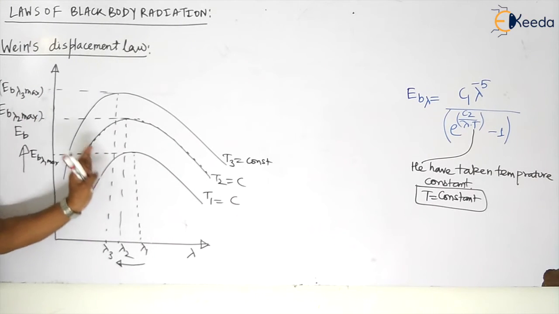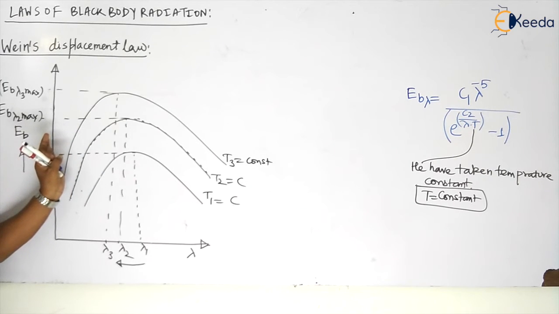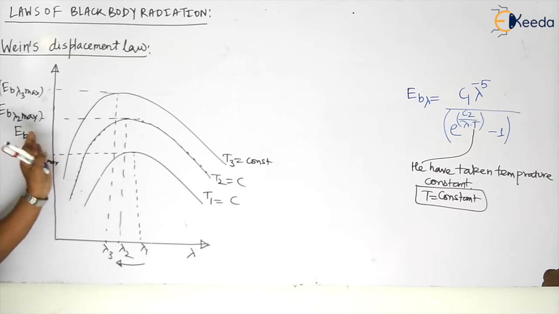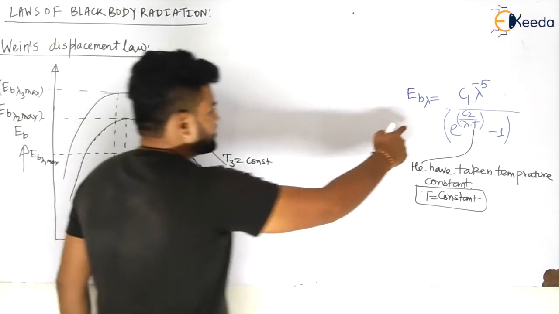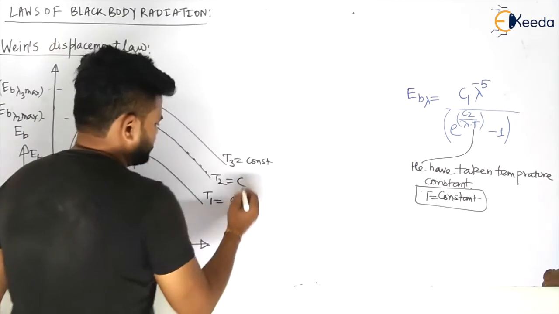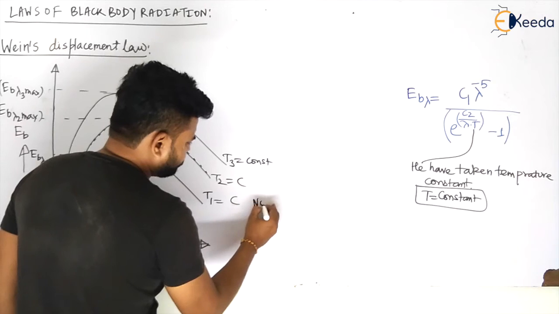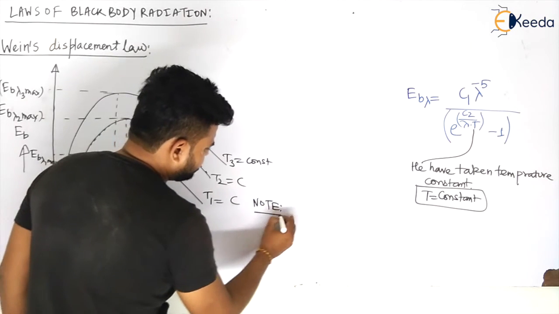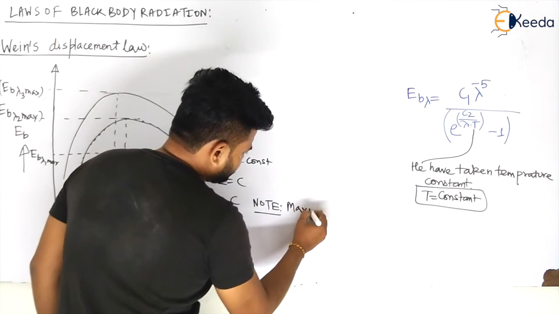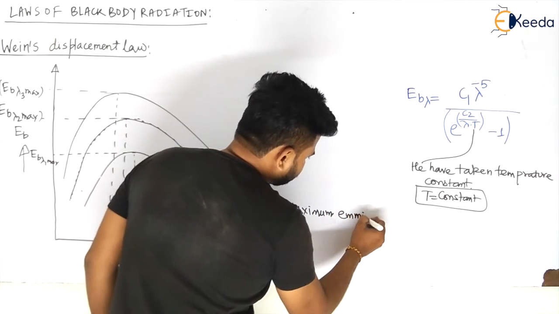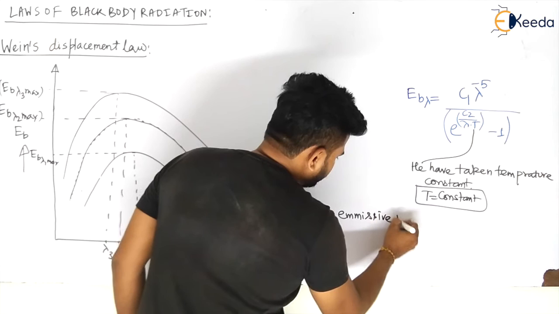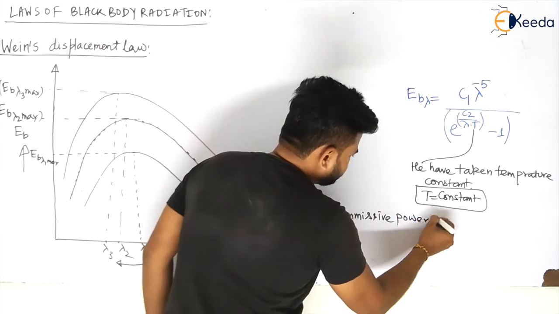This graph is shifting towards this direction, and this will give you something for the displacement law. What will it give? This will give the maximum emissive power of a black body.